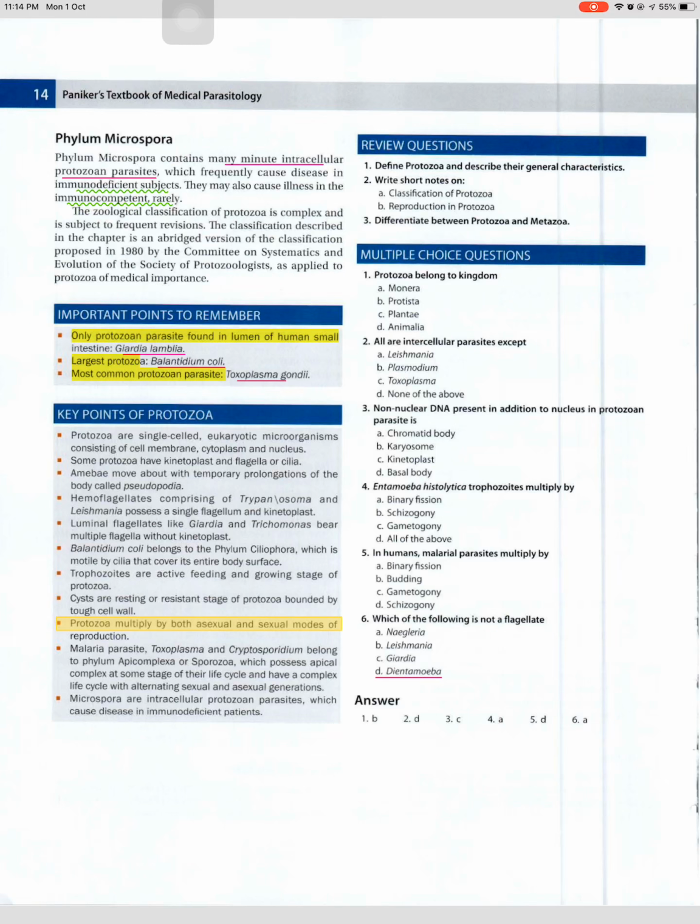Protozoa multiply by both asexual and sexual modes of reproduction. Malaria parasite, Toxoplasma and Cryptosporidium belong to phylum Apicomplexa or Sporozoa, which possess the apical complex at some stage of their life cycle and have a complex life cycle with alternating sexual and asexual generations. Microspora are intracellular protozoan parasites, which cause disease in immunodeficient patients.